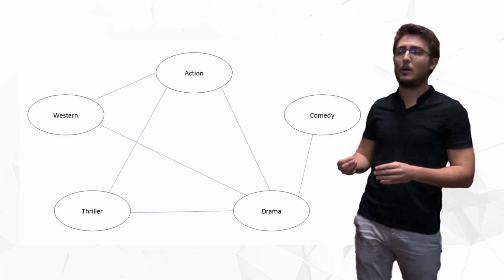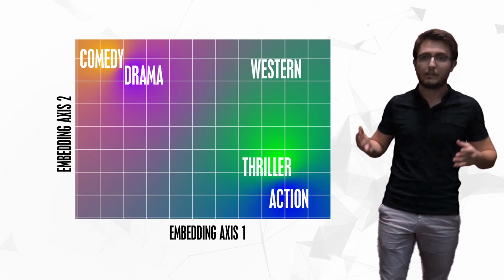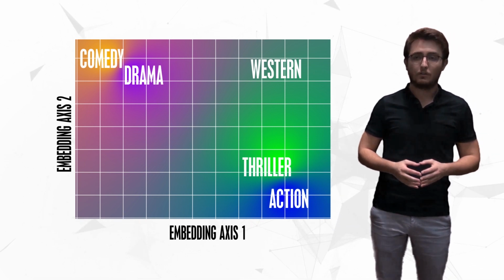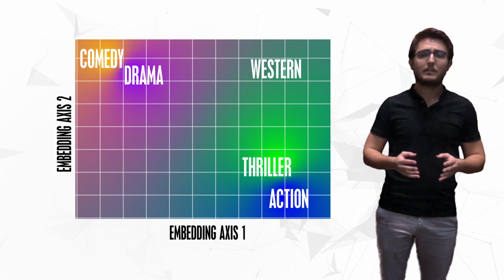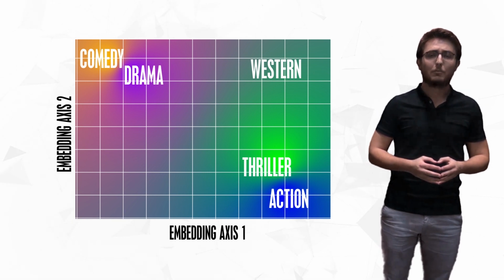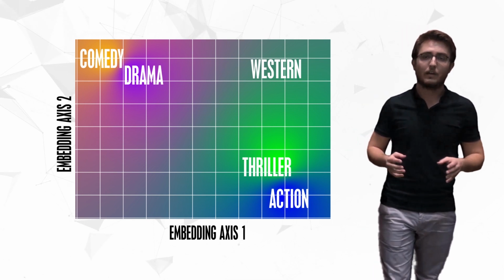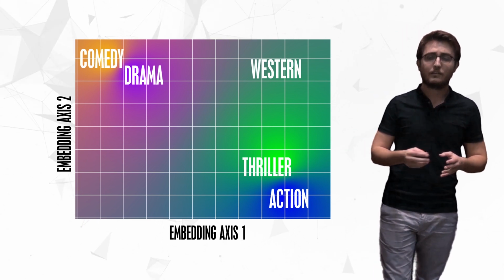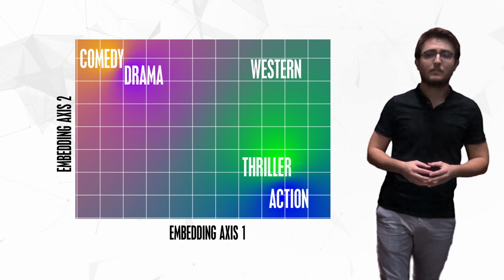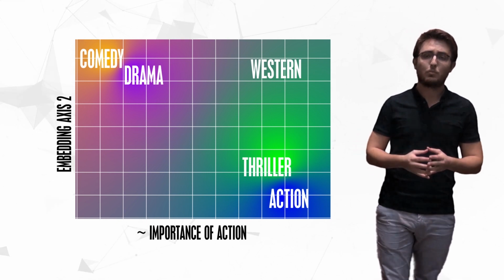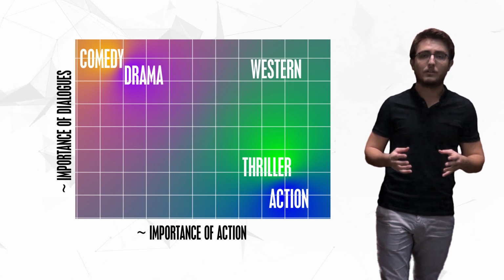So let's go back to our movies. So in our example, the embedding space would look like this. And as we can see, thriller and action are close to each other, and comedy and drama are close to each other. So by looking at the space, we can interpret the meaning of the different axes. So here, the x-axis would represent the importance of the action in a movie, and the y-axis would represent the importance of the dialogue in the movie.